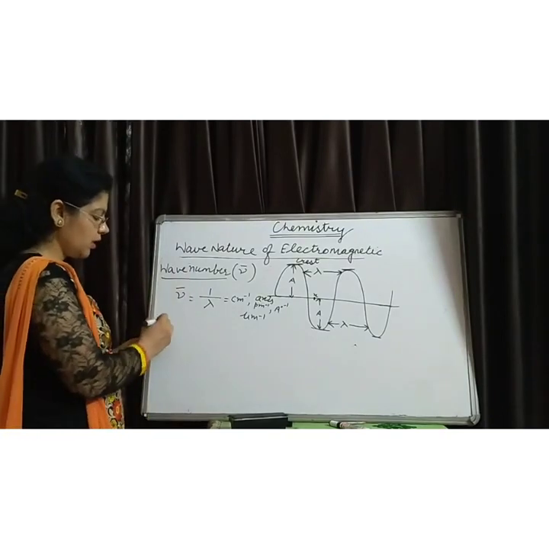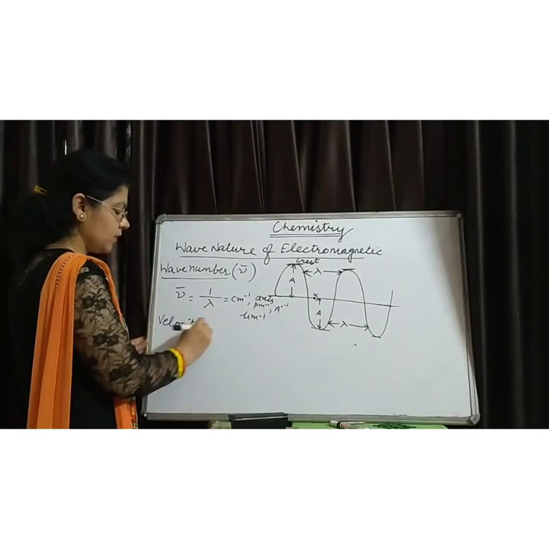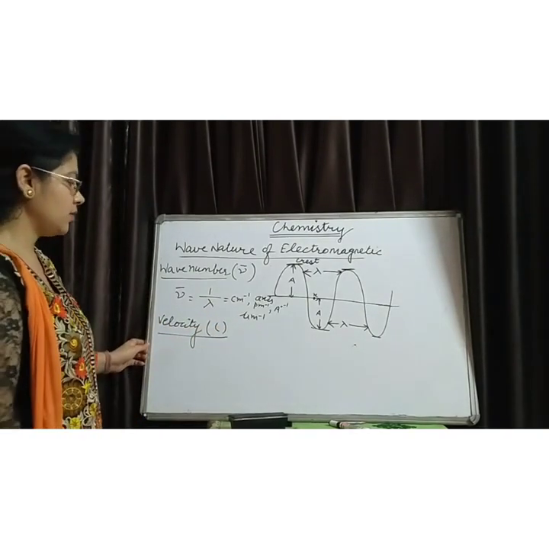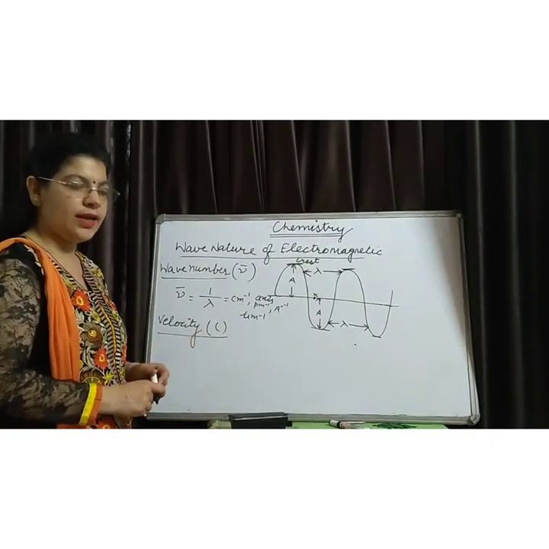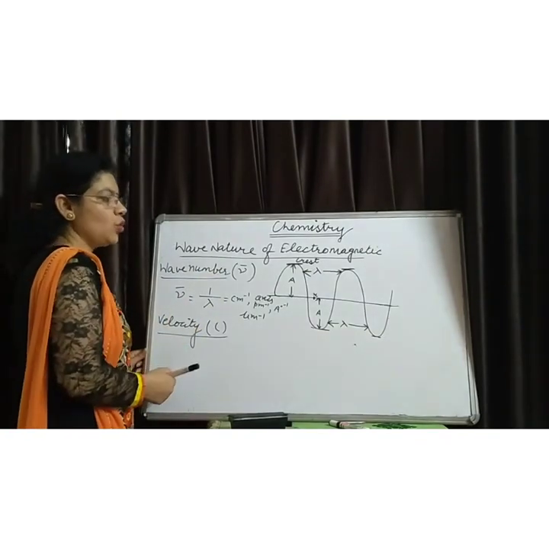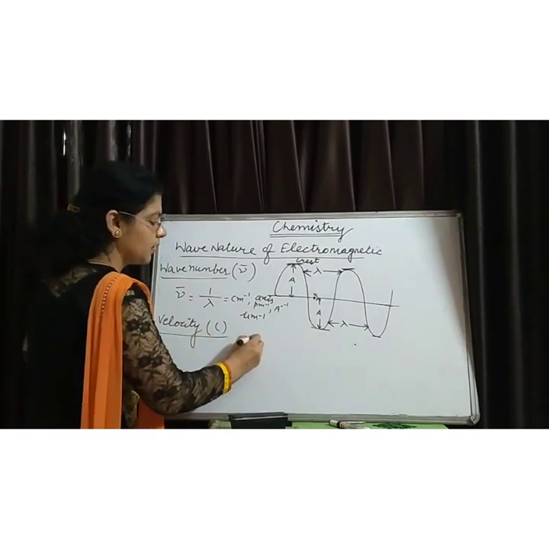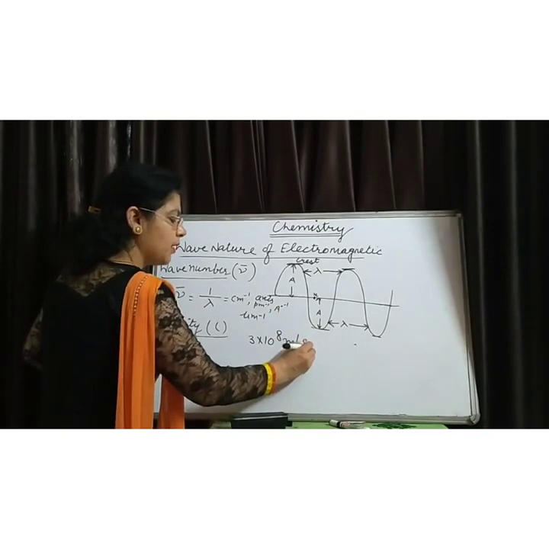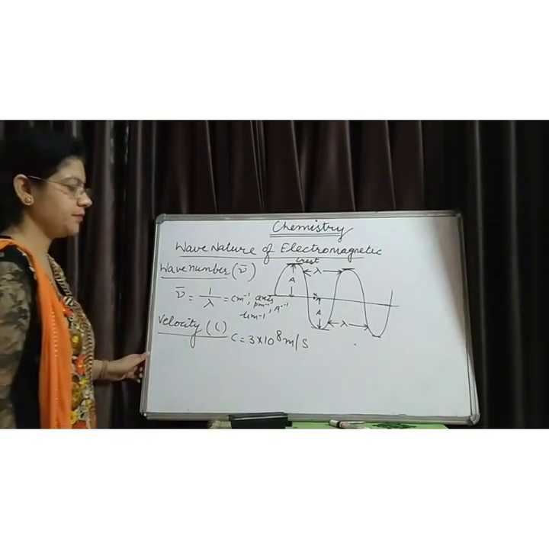And last one is the velocity of the wave. As all the waves travel with the velocity of light, the velocity of all electromagnetic radiations is 3 into 10 raised to power 8 meter per second, which is the velocity of light.